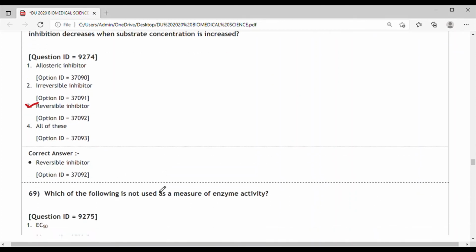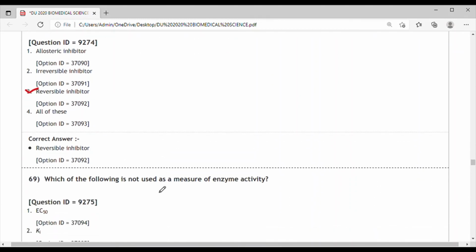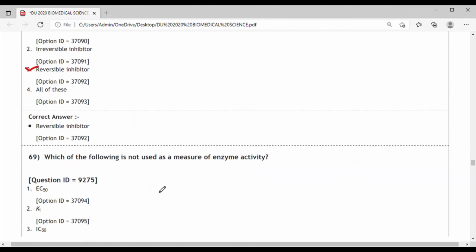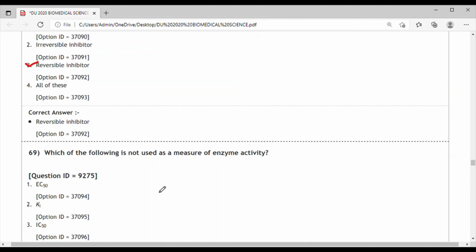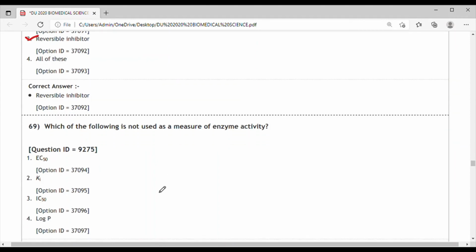Next question, question 69. Which of the following is not used as a measure of enzyme activity? Option 1, EC50. Option 2, Ki. Option 3, IC50. Option 4, log P. Basically, EC50, Ki and IC50 are used for measuring enzyme activity, and log P is the correct answer.